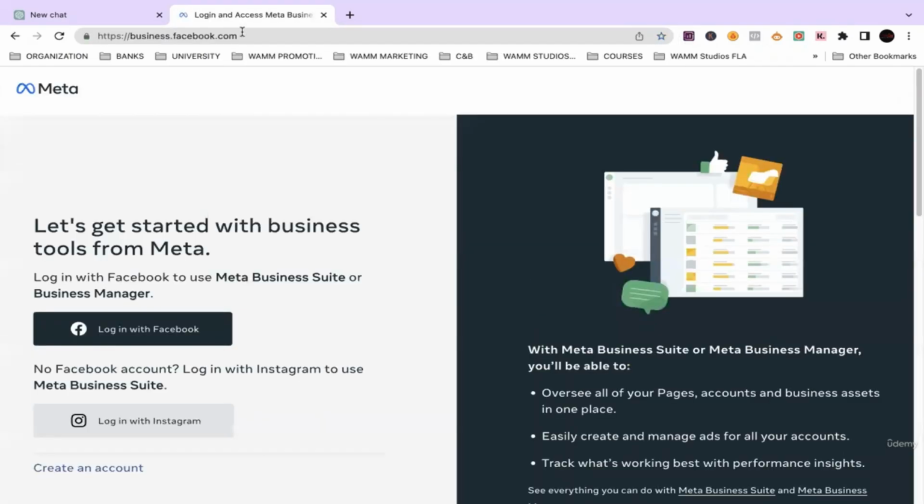It's going to take you directly to the platform where you either create an account, or log into your account if you have one. If you're new to this, you definitely want to go to the create an account section. If you already have an account, you already know what to do. You make sure you log in.